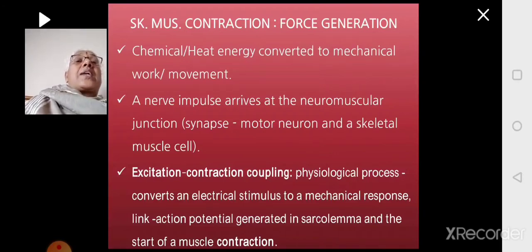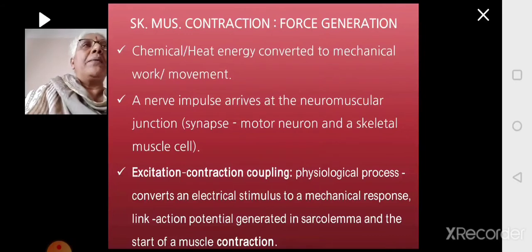That is, the action potential generated in the brain is brought to the muscle. When it reaches the muscle, the first thing which receives the electrical stimulus is the membrane of the muscle, the sarcolemma. From the sarcolemma, the information passes down the T-tubule, that is the infolding of the sarcolemma.